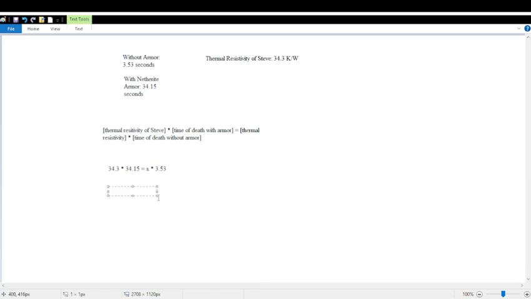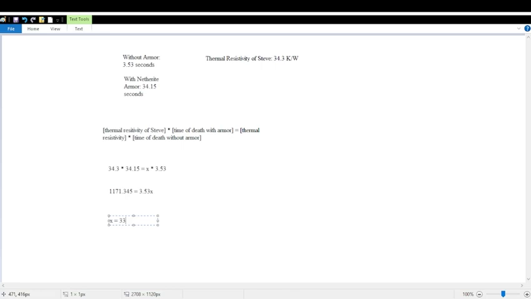So here, let me grab my calculator. What's 34.3 times 34.15? That is approximately 1,171.345, and that's equal to 3.53x. Now we just solve for x, and to do that we just divide both sides by 3.53, and we get the thermal resistivity of netherite to be approximately. Give me a second here.